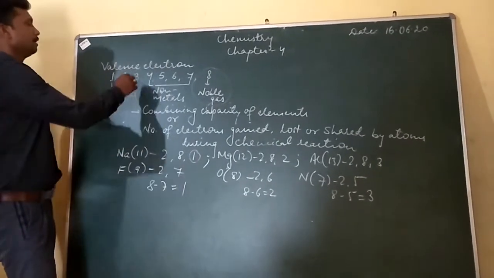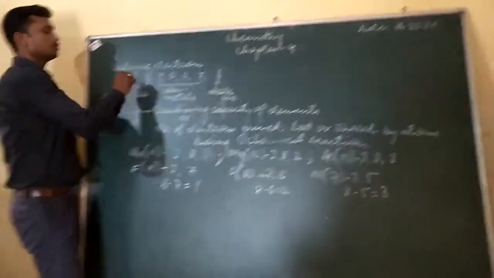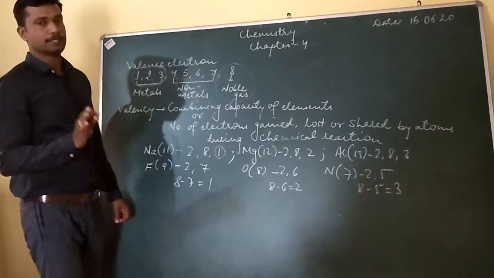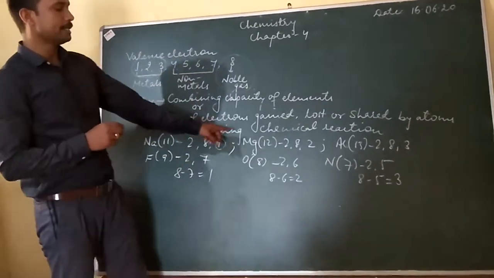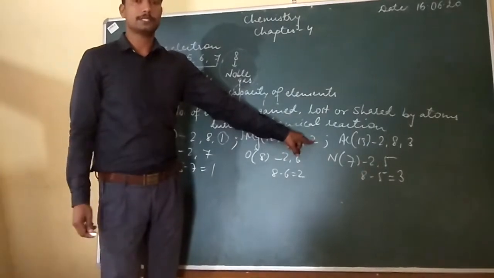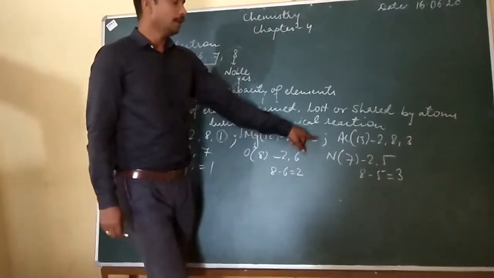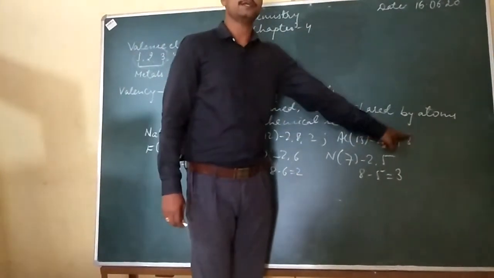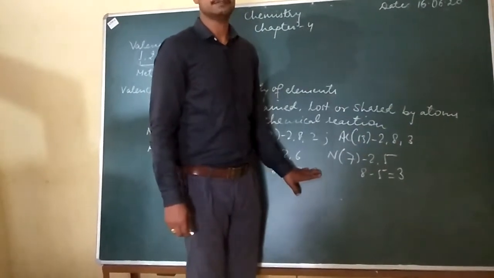So the elements ending with 1, 2 and 3 electrons will have the same valency. We can have magnesium ending with 2 electrons, so valency is 2. Aluminium has valence electron 3, its valency will be 3.